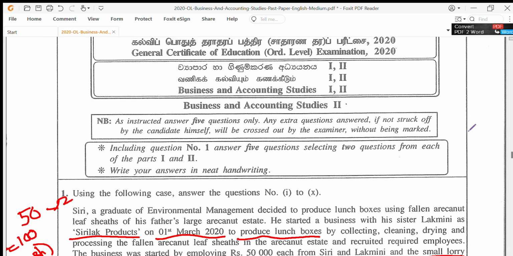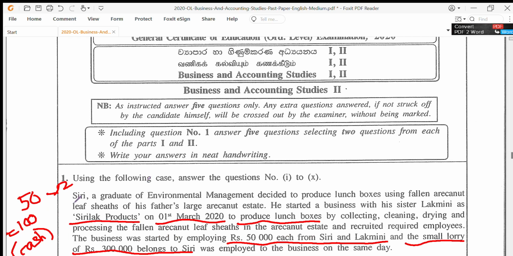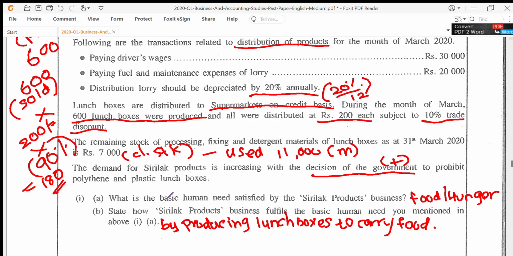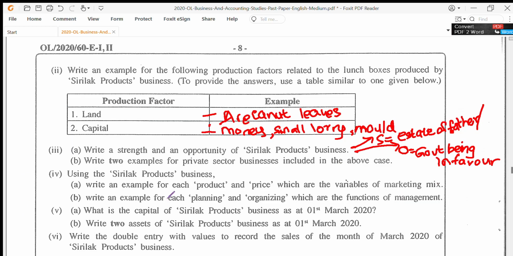Next, over here, it starts with this. Siri, a graduate of environmental management. So he is well educated. He knows what he is doing. He is not doing an unknown business. So the second strength would be the education of the owner. You have educated owners running the business.